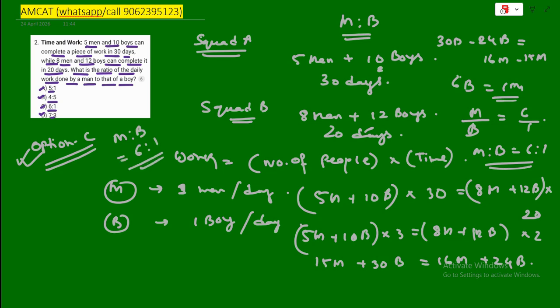So this is basically the efficiency concept. If M is to B is 6 is to 1, it means the efficiency of a man is 6 times that of a boy. Now if the question asked for the ratio of time taken, it would be the inverse, that is 1 is to 6. Men are faster, so they take less time, and boys are slower, so they take more time to eat that pizza mountain, right?